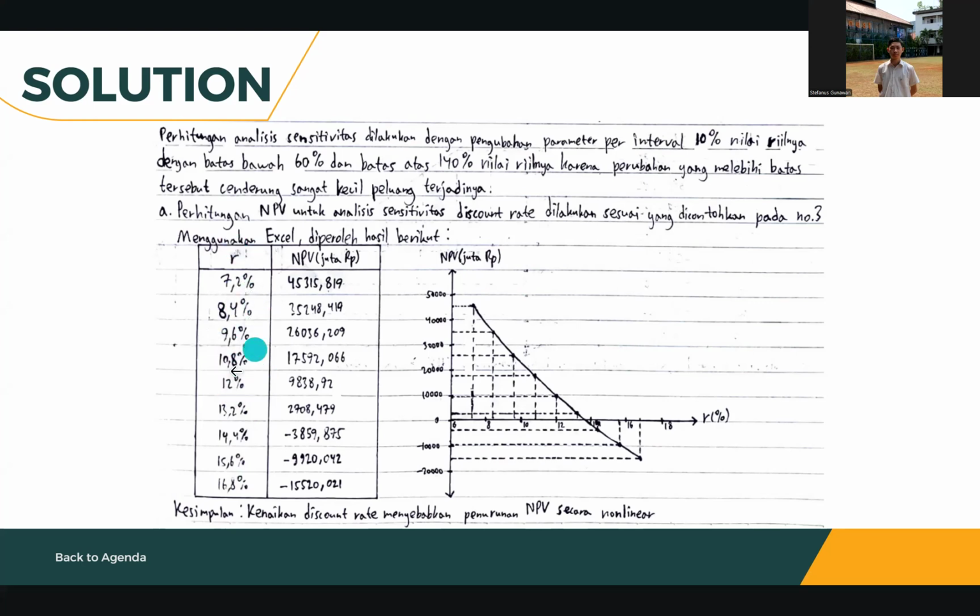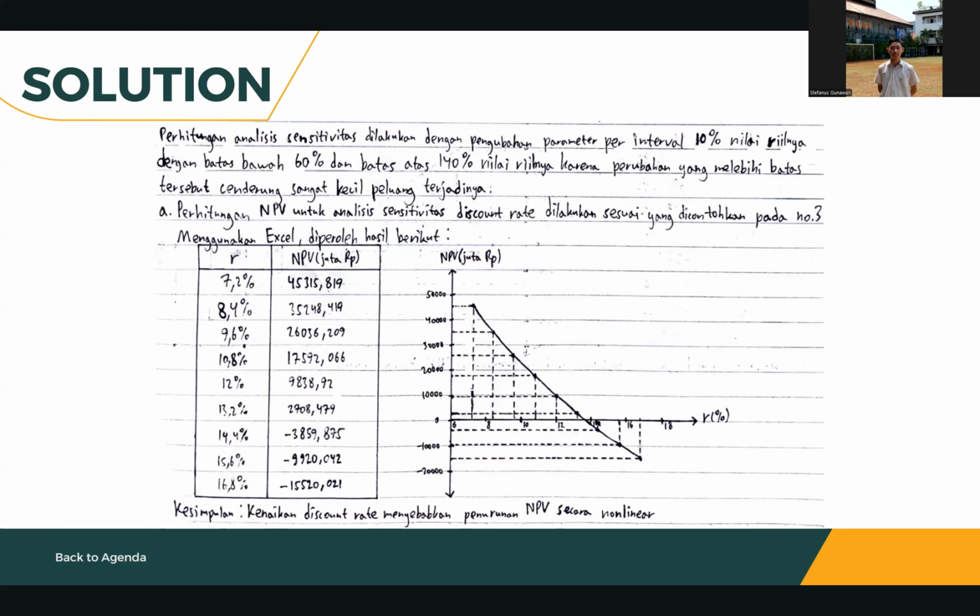And this variation is up to you, whether you want to use a difference of 1%. So for example, this one is 11%, this one is 10%, this one is 13%, this one is 14%, or a difference of 2% maybe. So this one is 10%, 8%, 6%, this one is 14%, 16%, 18%. It's up to you.